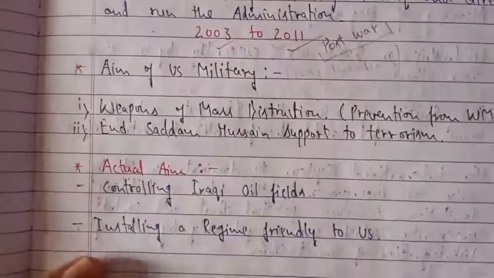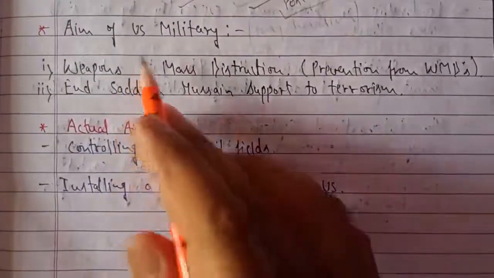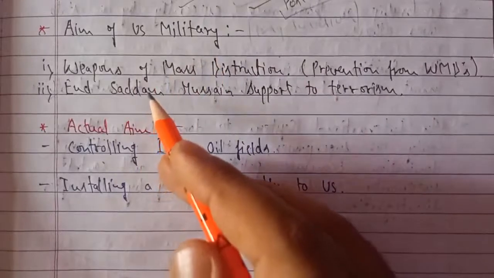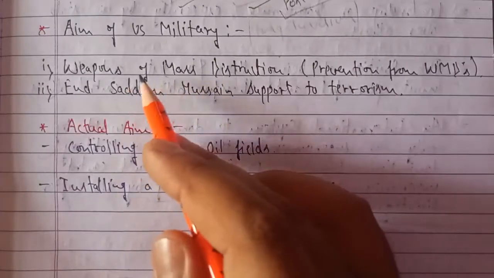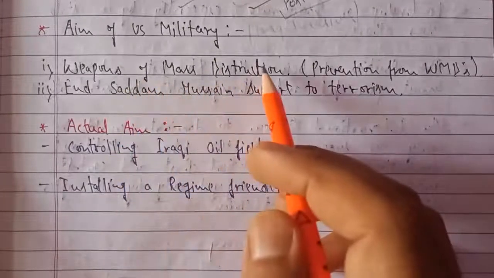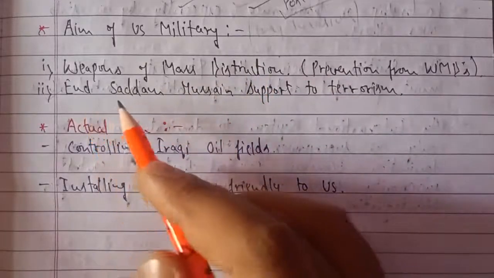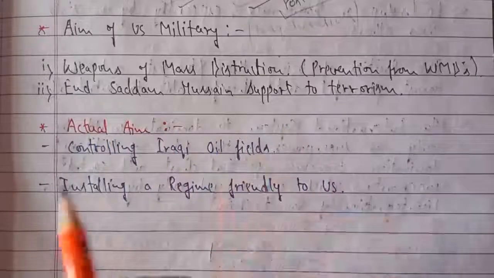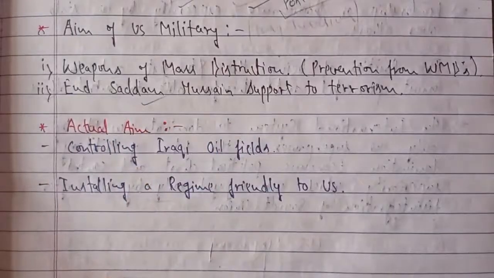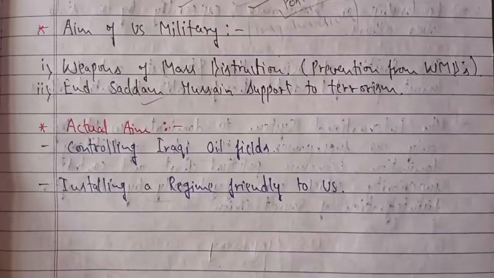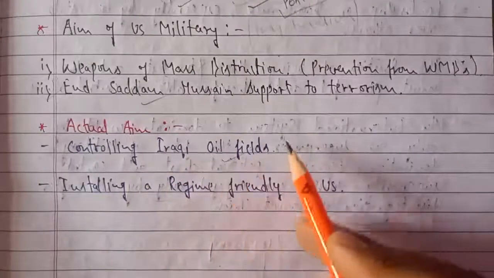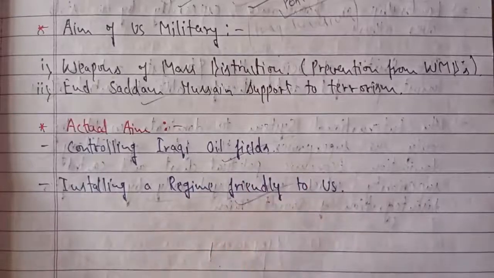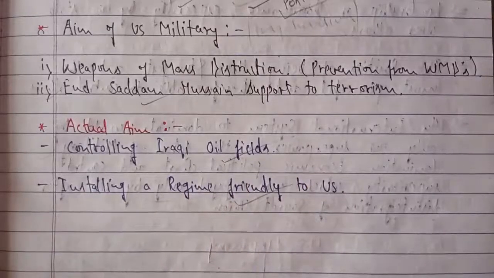So let's see what was the aim which has been shown by the US. The aim of the US military, as they have shown in an ostensible purpose, where they were trying to prove to the world that they wanted to prevent Iraq from developing weapons of mass destruction. And they also proved that they wanted Saddam Hussein to end the support to terrorism, as they knew that Saddam Hussein was always supporting terrorism from Afghanistan in terms of Taliban and other Al Qaeda terrorist groups. This was a reason, but the actual aim of the US army was controlling Iraqi oil fields and installing a regime friendly to the US. So these were the real reasons. So this was all about the Iraq invasion.